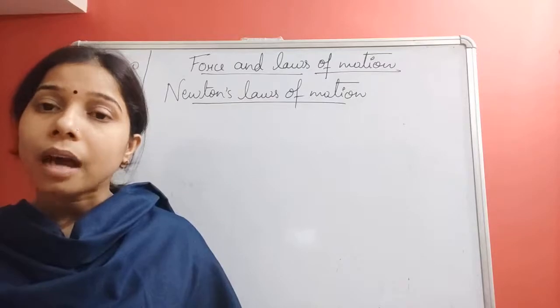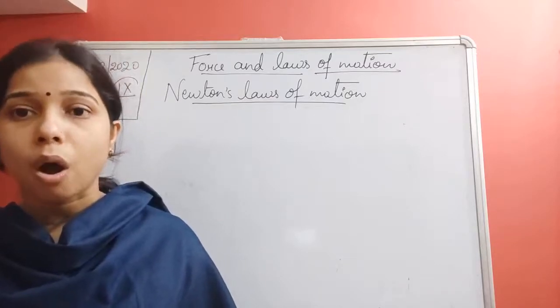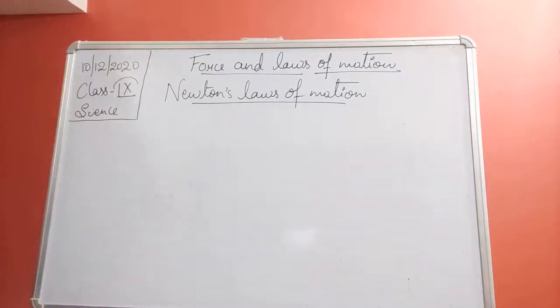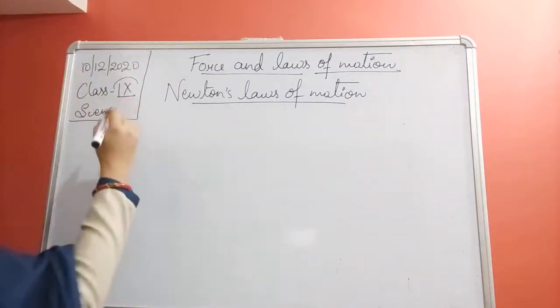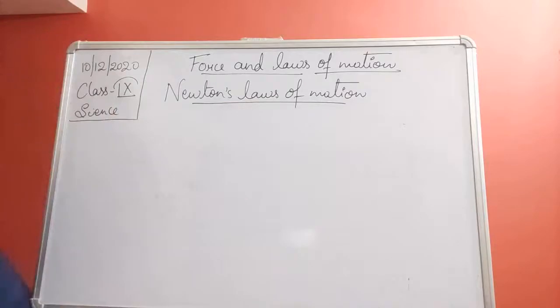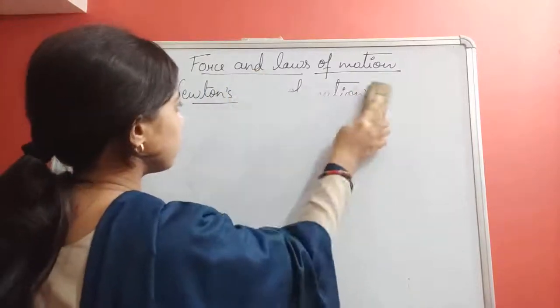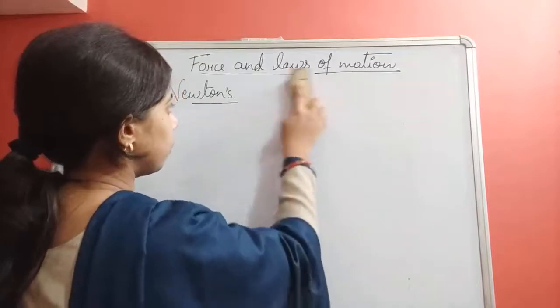That is Newton's first law of motion. Let us write it down. So here, students, we are talking about Newton's first law.